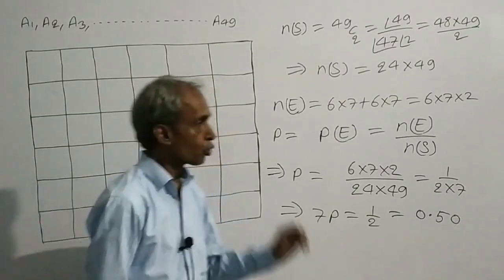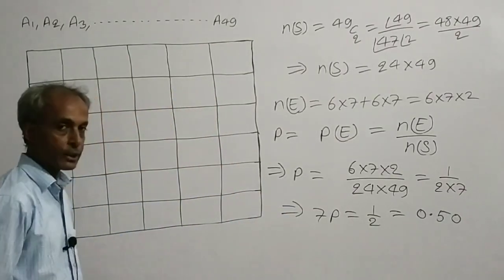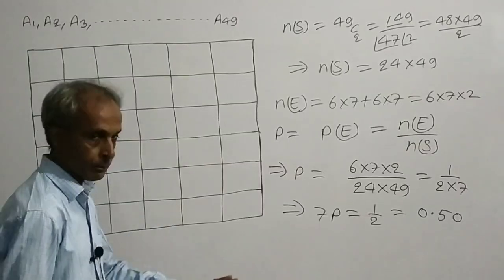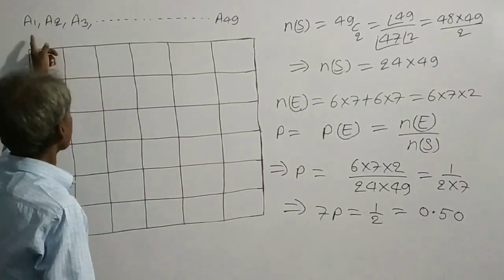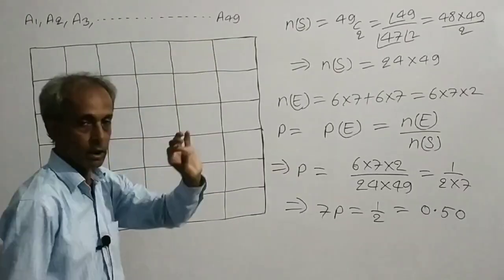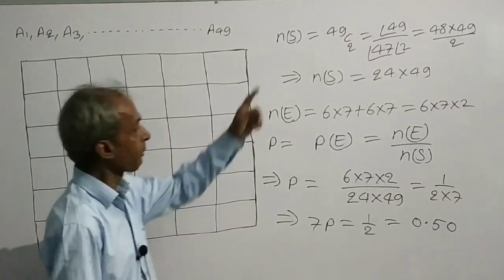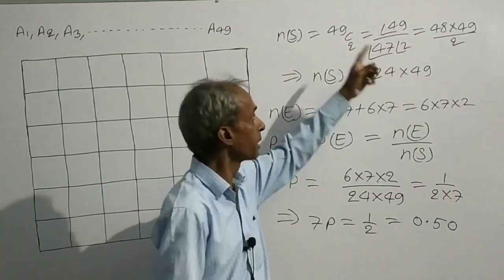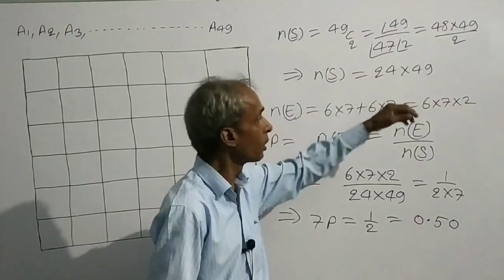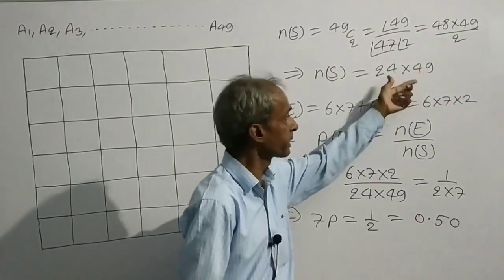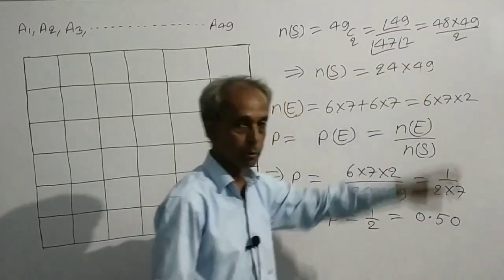If 2 points are chosen randomly out of these 49 points of intersection, then the number of sample space will be 49C2, that is equal to 24 times 49.